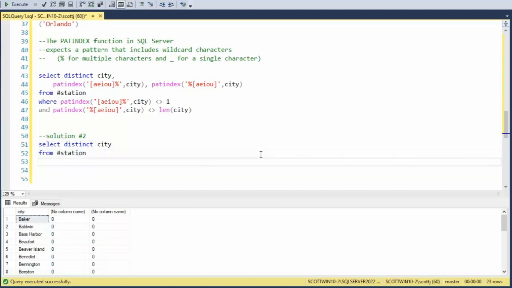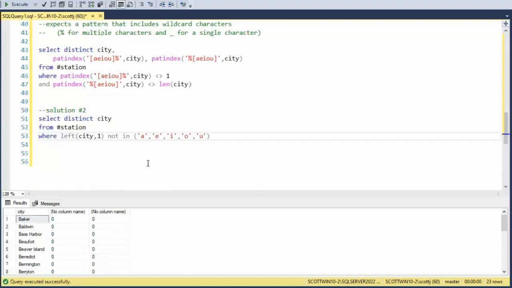Now we're just going to use some basic SQL. I'm going to say where the left of city for 1 not in A, E, I, O, and U. It's kind of easy, right? And now how do we test the other side? Well, the other side is just using right.